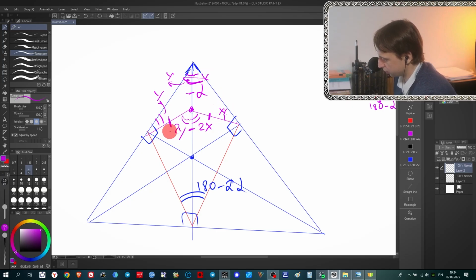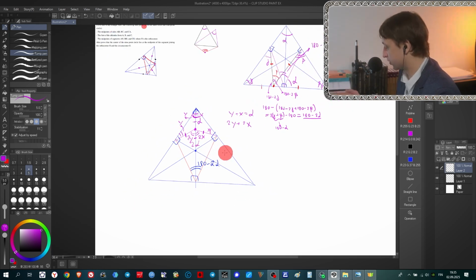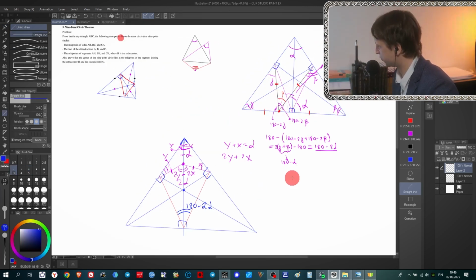So this angle is 2y plus 2x, but at the same time y and x, sum of these angles, is actually your angle alpha, here, and it means that this is 2 alpha, and sum of these angles is 180 degrees. This is it. It looks like everything is perfect, but there is a main thing here.